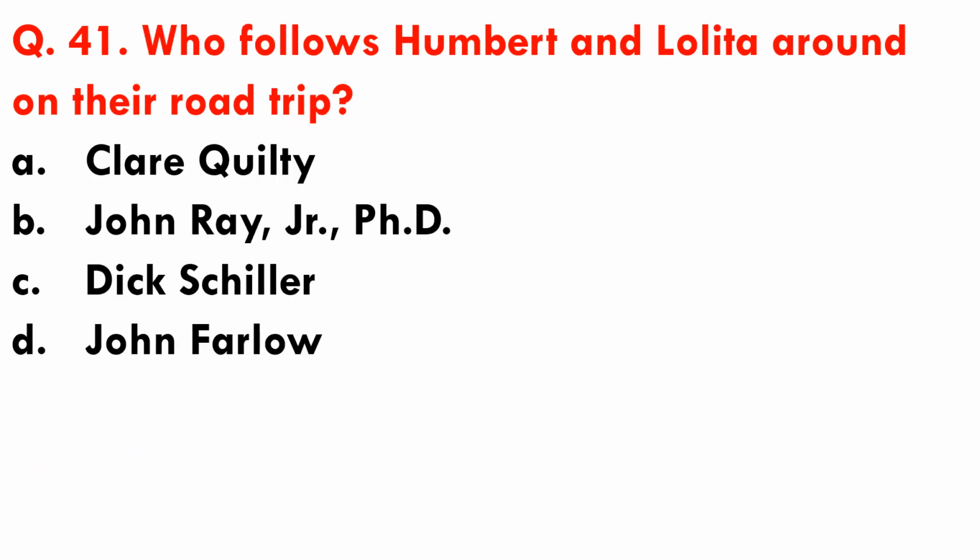Question number 41. Who follows Humbert and Lolita around on their road trip? Options are A. Claire Quilty, B. John Ray Jr. PhD, C. Dick Schiller, and D. John Farlow. So here Claire Quilty follows Humbert and Lolita around on their road trip.